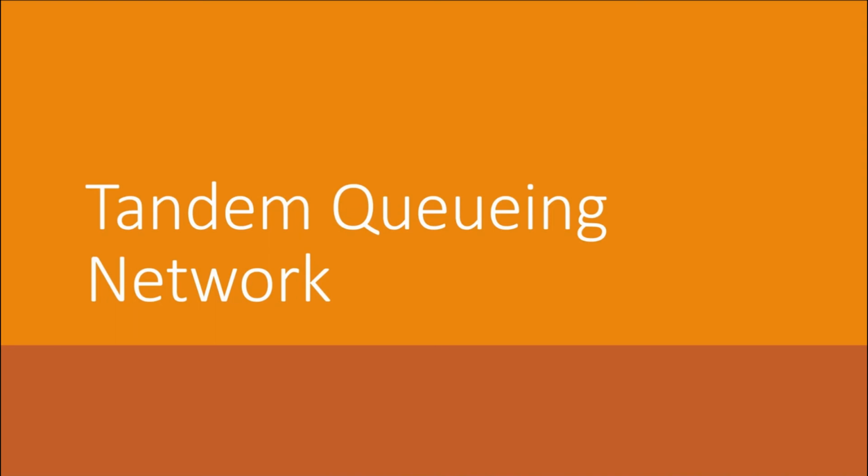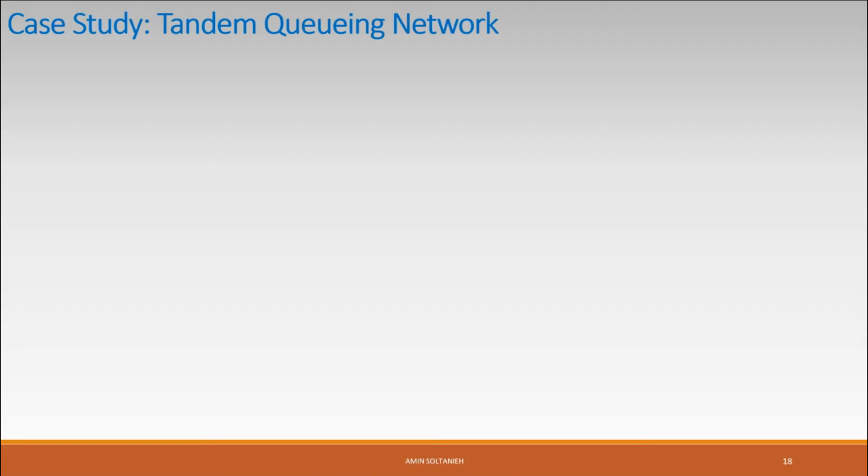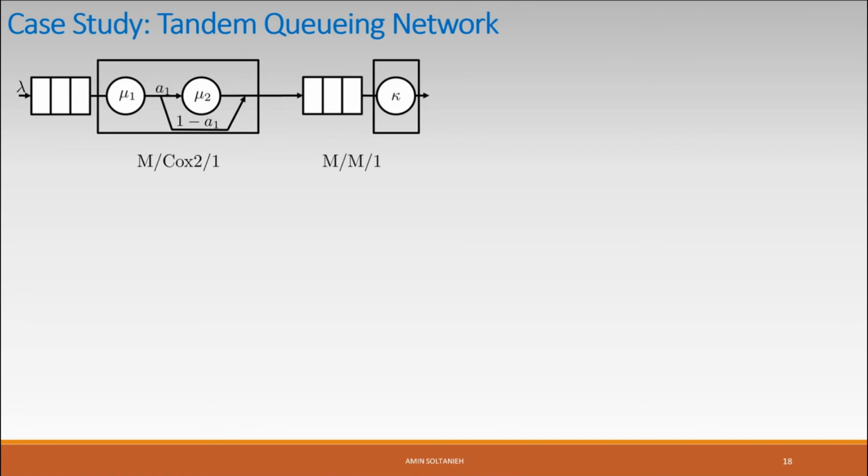We have an example here. It's a case study, a tandem queuing network. Quickly, I explain this system. So there are two queuing systems. They are sequentially connected with each other, and one of them is an MCox2/1 queue, and the other one is an M/M/1 queue.